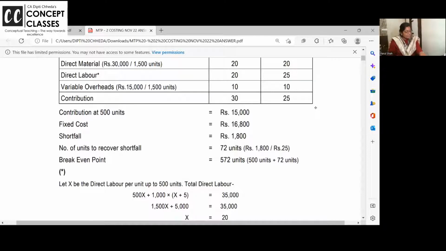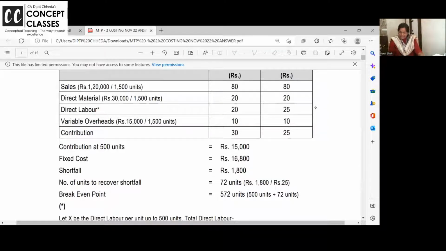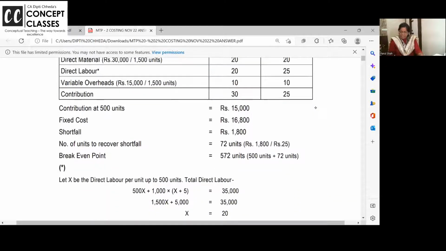And what is the fixed cost? Fixed cost, one second. They gave in the problem, 16,800. So contribution is less than 16,800, the fixed cost. So there's a shortfall. You are not getting break-even point. So now to get the break-even point, you will have to produce more products, right or not? And in these units, what you are producing for the shortfall, what is your labor cost? 20 or 25? 25, because more than 500 units you are getting. So number of units to cover up is 72 units.